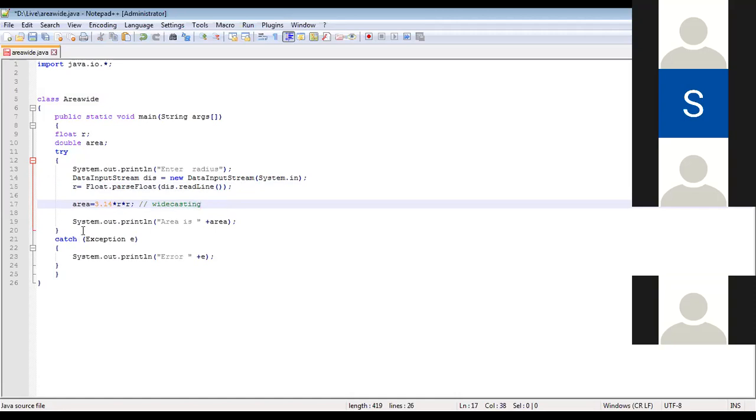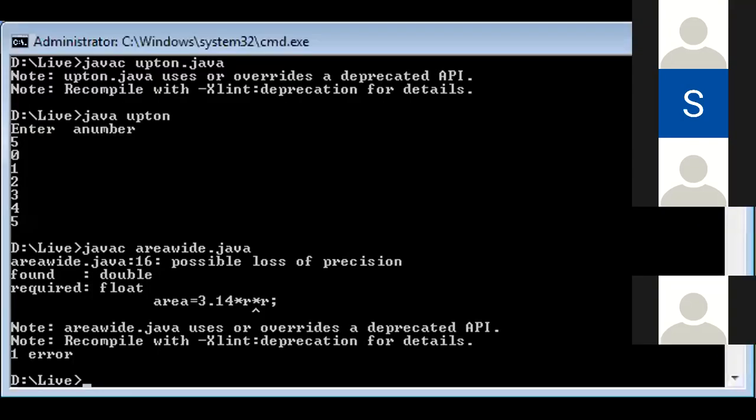Yes, ma'am. So now what we have over here is you are giving this float a higher precision, a higher capacity. Now let's save my program and then we'll run the program. Okay.